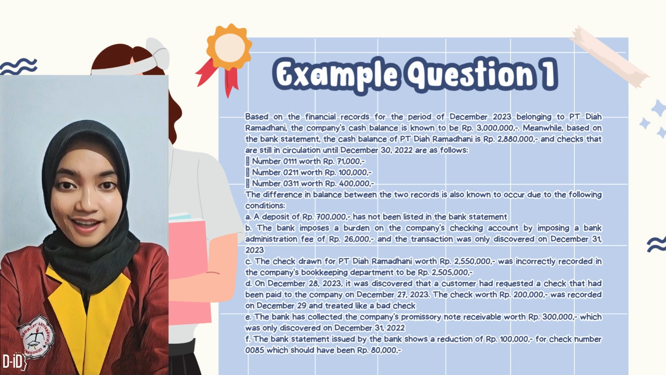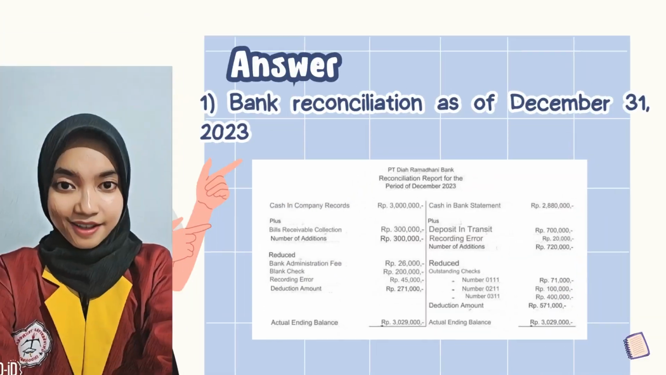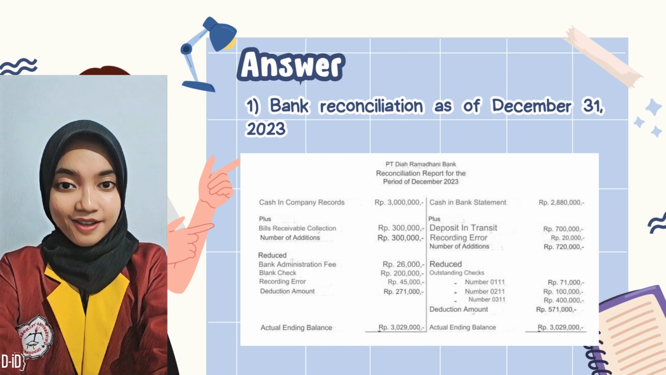E. The bank has collected the company's promissory note receivable worth Rp. 300,000, which was only discovered on December 31, 2022. F. The bank statement issued by the bank shows a reduction of Rp. 100,000 for check number 0085, which should have been Rp. 80,000. Required. 1. Make a bank reconciliation as of December 31, 2023. 2. Make the necessary adjusting journal entries. Answer. 1. Bank reconciliation as of December 31, 2023.